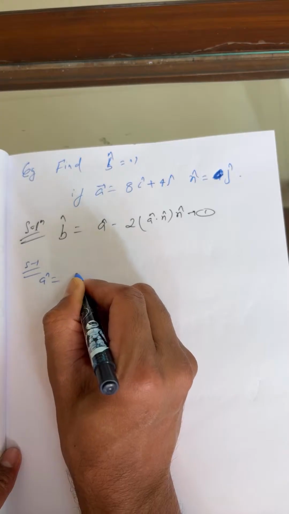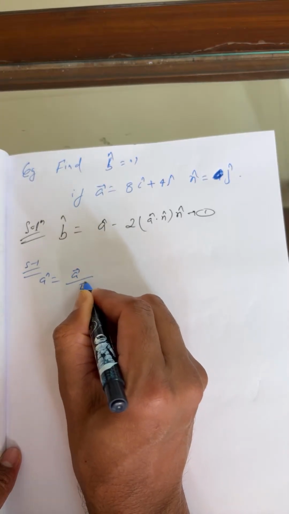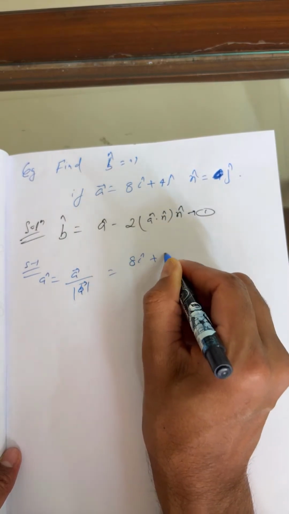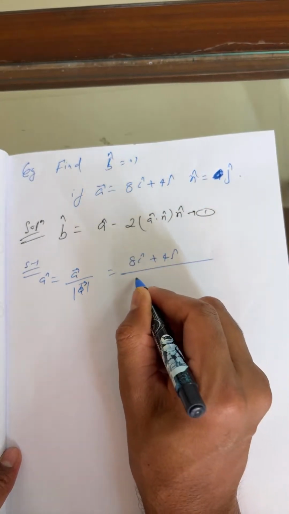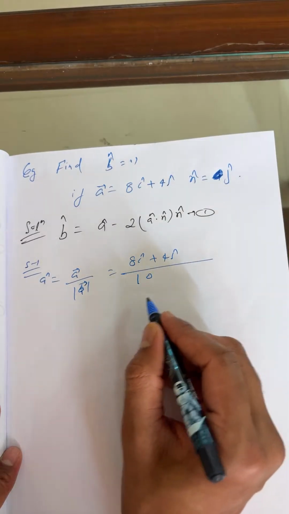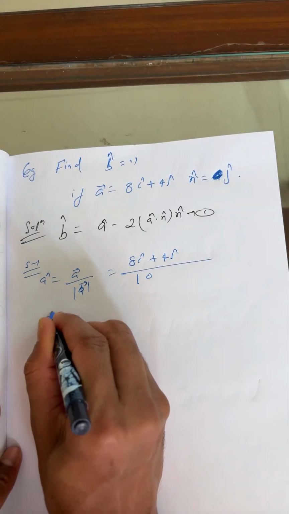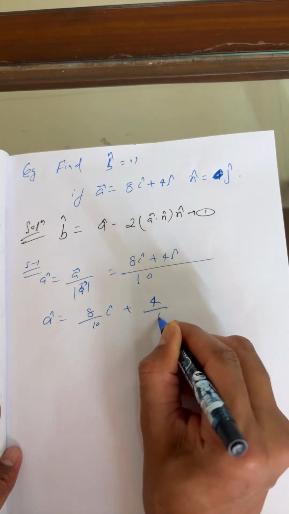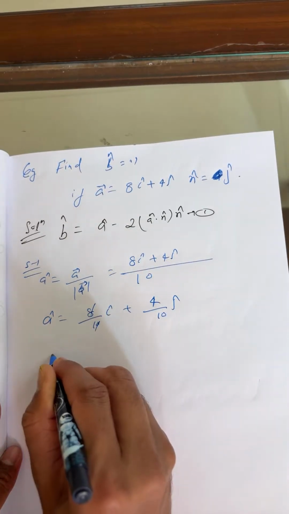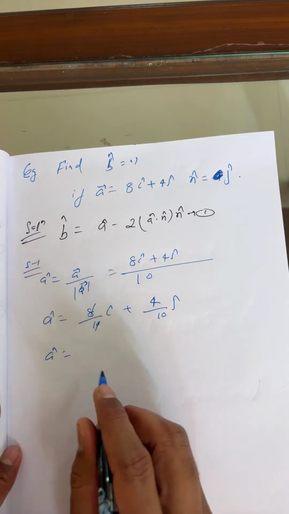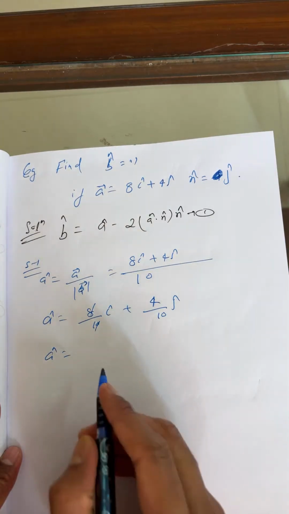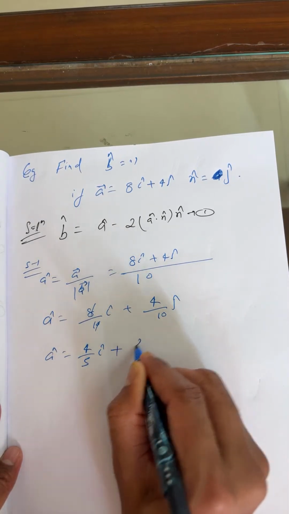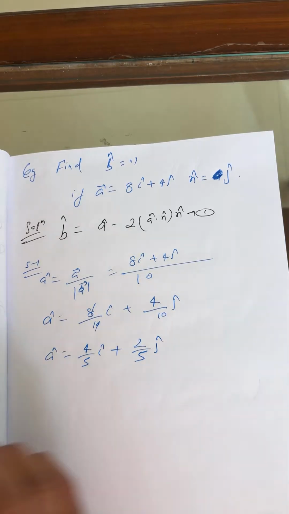So this is vector a upon its magnitude. Vector a is 8 i cap plus 4 j cap, and the magnitude is 10. So you can rewrite a cap as 8 upon 10 i cap plus 4 upon 10 j cap. So this is vector a: 4 by 5 i cap plus 2 by 5 j cap.